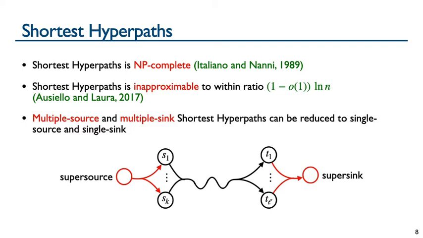Then, for the multiple sink vertices, T1 through Tl, we can do the same and connect them to a supersink by one hyperedge, which requires all sink vertices to be reached. However, if you only want to require that at least one sink vertex is reached, you can connect the sinks T to the hypersink individually with ordinary graph edges.